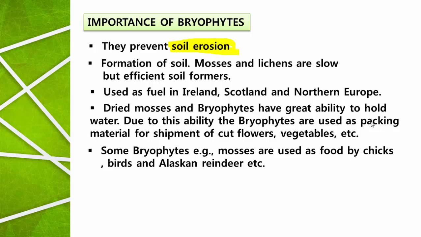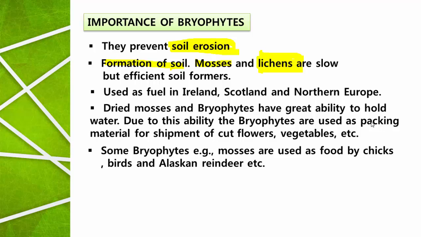Then they help in the formation of soil. This one is interesting. Along with the lichens. What are these lichens? Lichens are the composite plants having algae and fungi. In a previous bridge course video, I explained only about the lichens. Lichens are the composite plant. Singly it is not represented. It is made up of algae and fungi. So along with the lichens, the mosses are involved in the formation of soil.